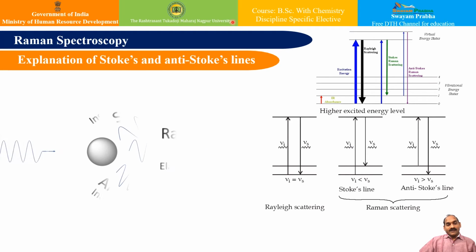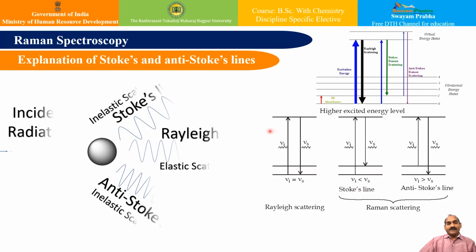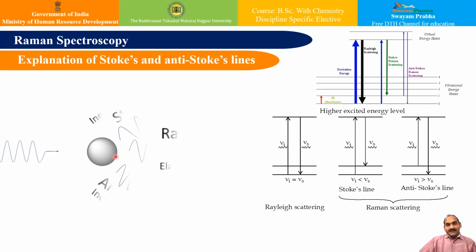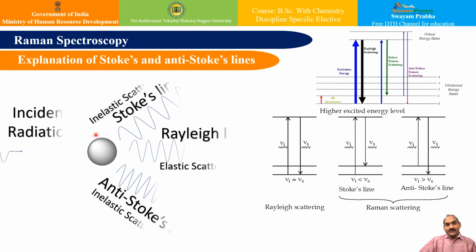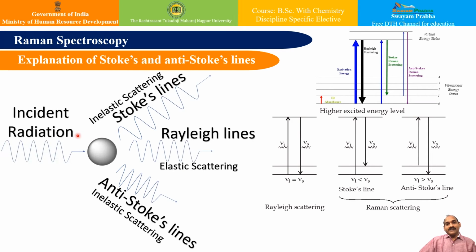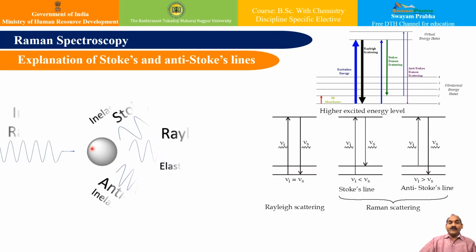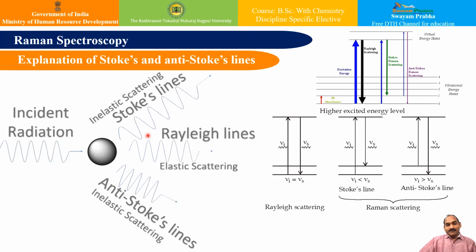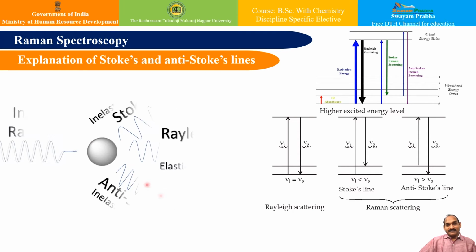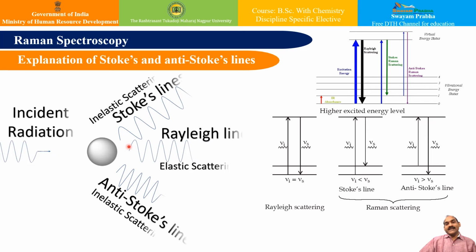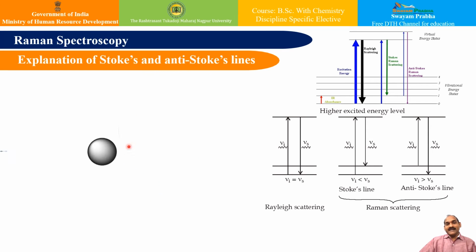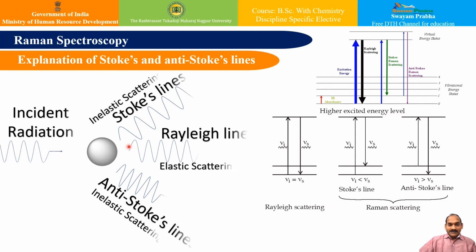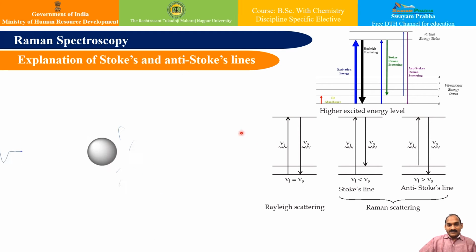Now, when a substance is irradiated with radiation, the light photon strikes the molecule, and the collision between the photon and molecule may or may not be perfectly elastic. So based on that, these three possibilities are there, as we have seen in the previous slide. Such a scattered photon has the same frequency as that of the incident photon and this leads to the Rayleigh line. You can see here. This is perfectly elastic.